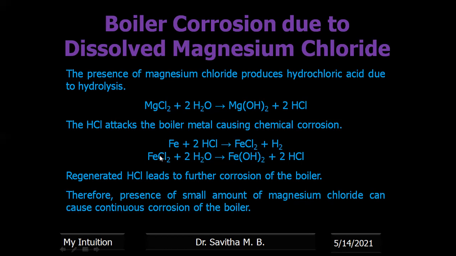Okay, first the regenerated hydrochloric acid. You can see ferrous chloride is formed due to the reaction with hydrochloric acid, and this ferrous chloride reacts with water, liberating two molecules of hydrogen chloride. Okay, therefore a very small amount of magnesium chloride is enough to start the corrosion, and it causes continuous corrosion of the boiler.